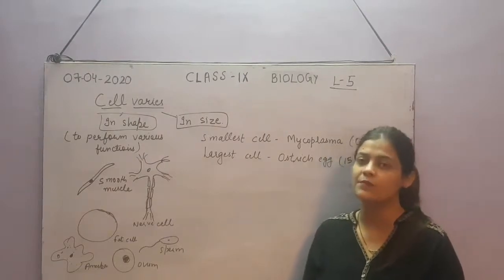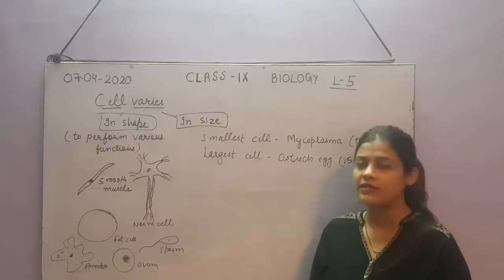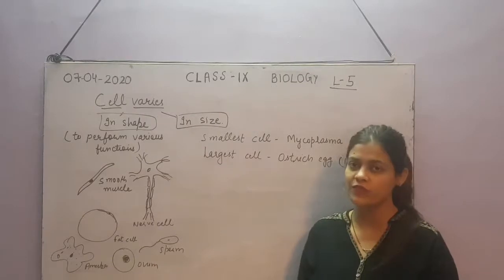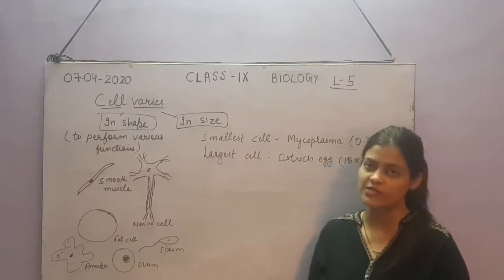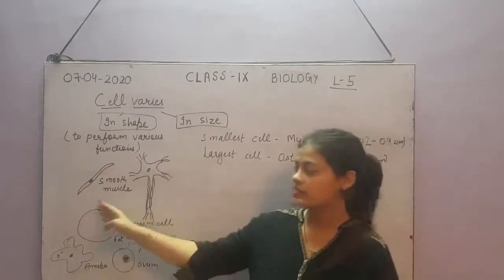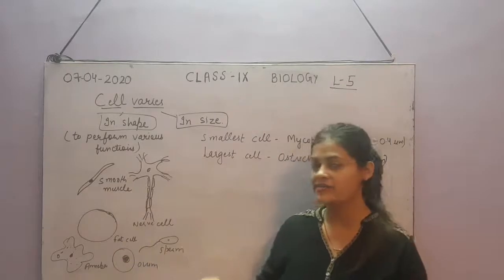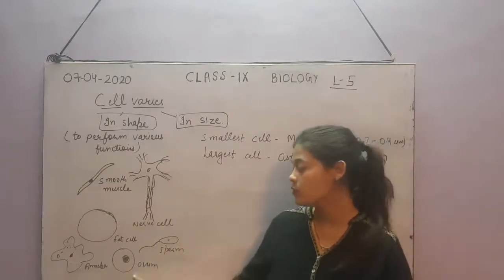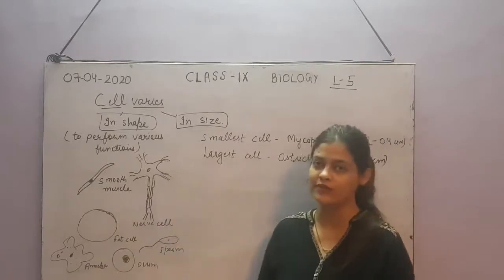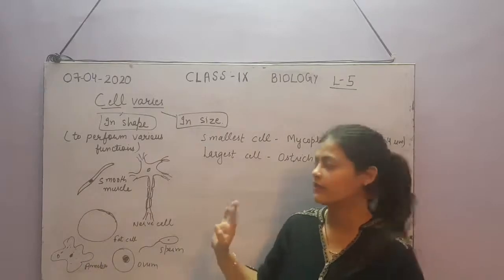So let us take the example of the human body. The human body is a complex organism. It is made up of many types of cells. Depending upon their function, the size and shape of the cell is different. Here you can see a smooth muscle cell, a nerve cell, a fat cell, a sperm and an ovum shown. These are the cells which are collected from the human body. Except the amoeba, we will discuss the amoeba later.